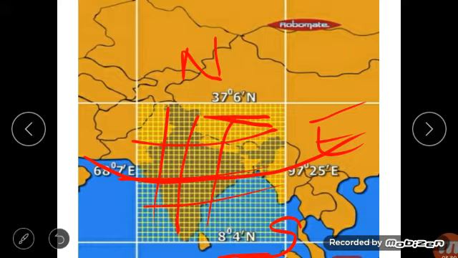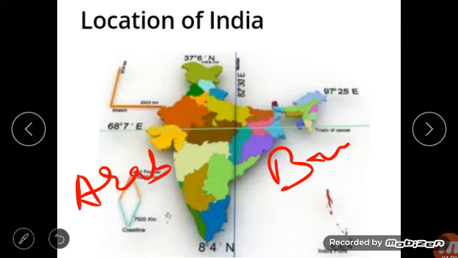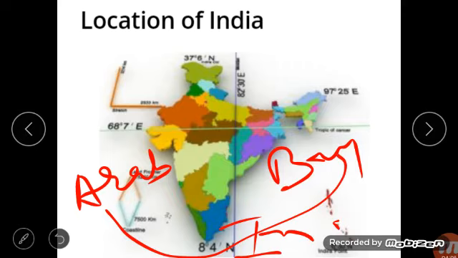The southern part of India is a peninsula. India is surrounded by the Arabian Sea here, and the Bay of Bengal on this side in the east, and the Indian Ocean in the south. You can see from this picture also. Here is the Arabian Sea, I am writing in short, and here is the Bay of Bengal, and below is the Indian Ocean. So here it is making the peninsula.